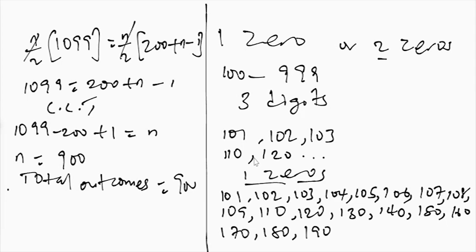From here, we are leaving terms having the first digit to be 1. Then the next one will be 200. But for those that have 1 as their first digit, let's count the number of outcomes that we have. So we have 1, 2, 3, 4, 5, 6, 7, 8, 9, 10, 11, 12, 13, 14, 15, 16, 17, 18.